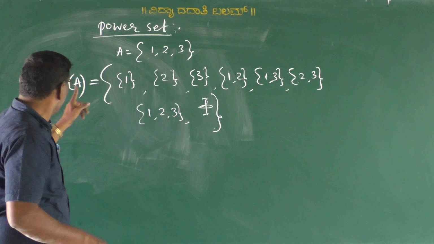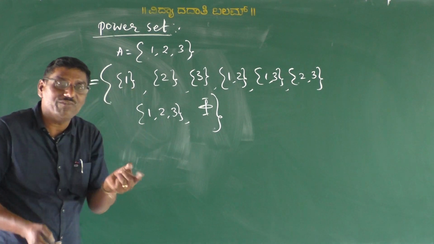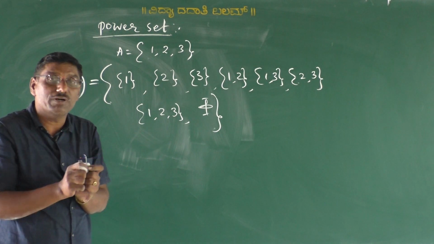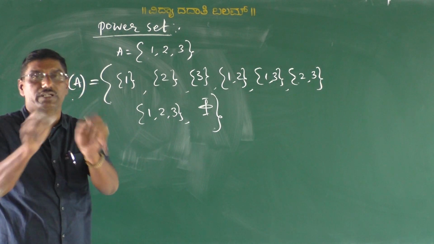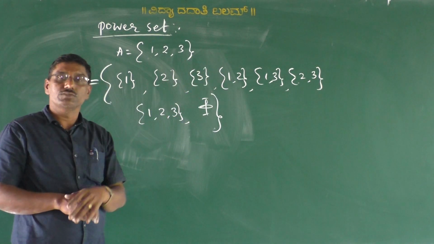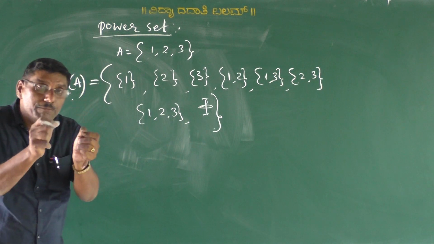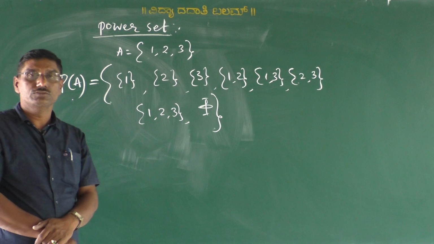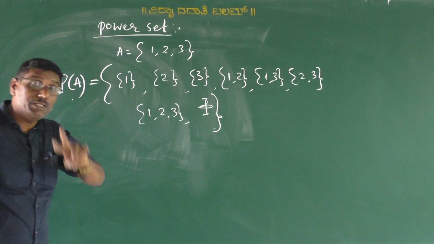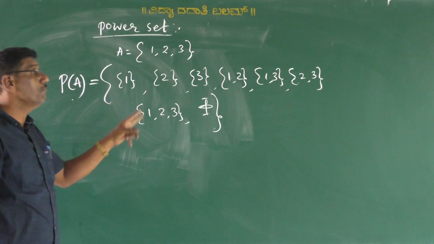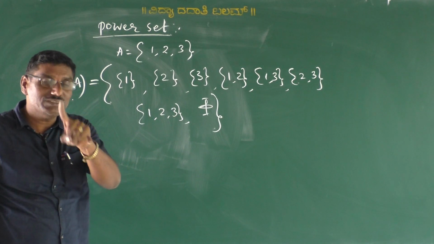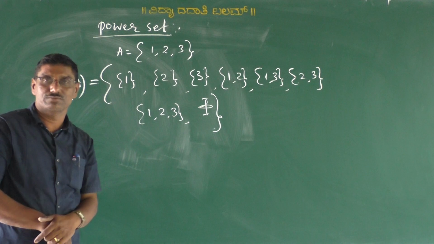Look, the elements of a power set are in the form of sets. In a power set, the elements are in the form of sets. These we call the elements of the power set. How many elements we say in a power set depends upon, once again, the number of subsets of a given set.